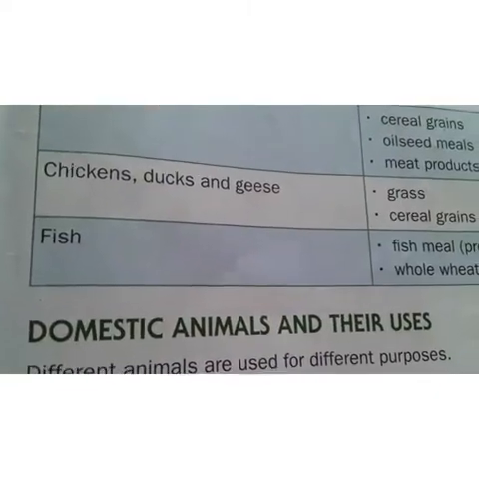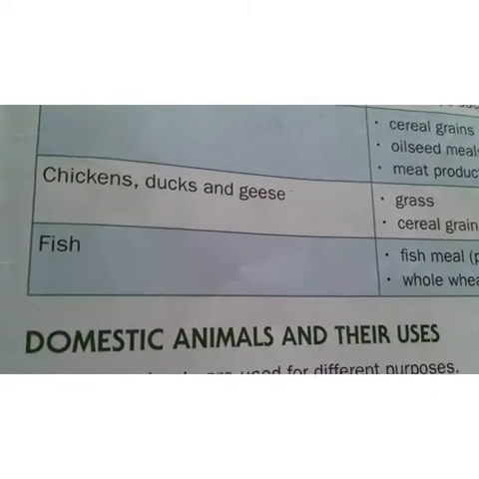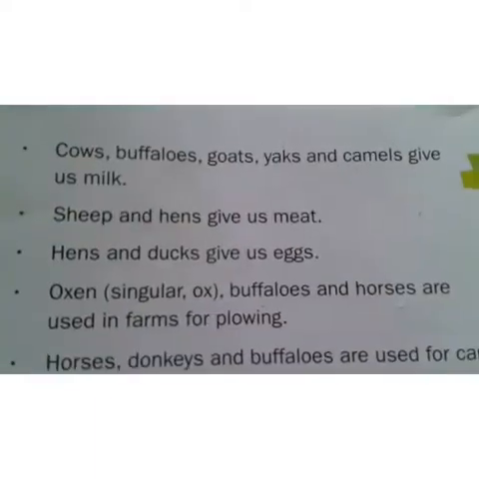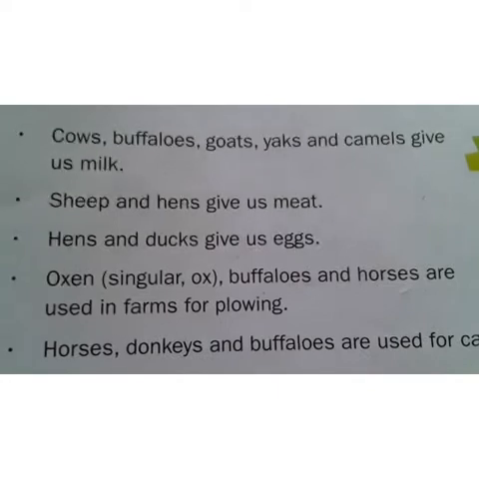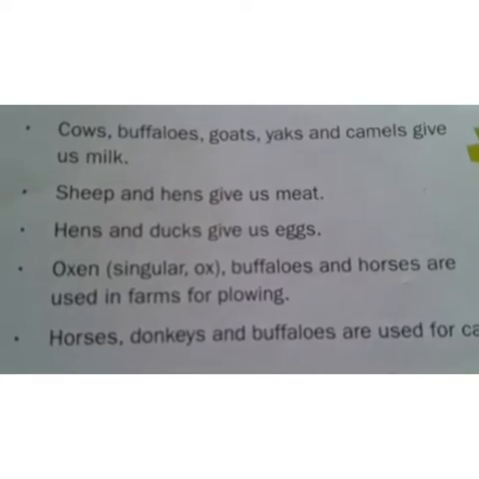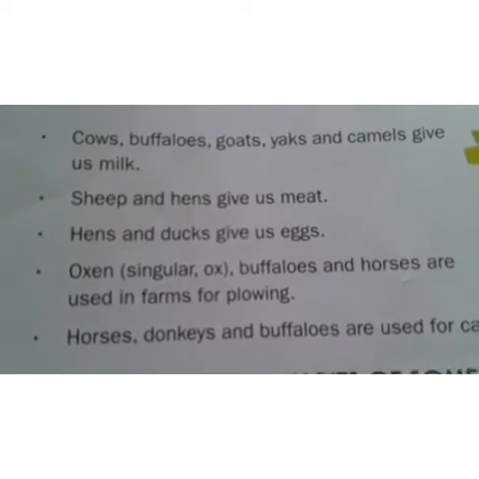And now coming to the domestic animals and their uses. See here the list they have given. Cows, buffaloes, goats, yaks and camels give us milk. And sheep and hens give us meat. And hens and ducks give us eggs.